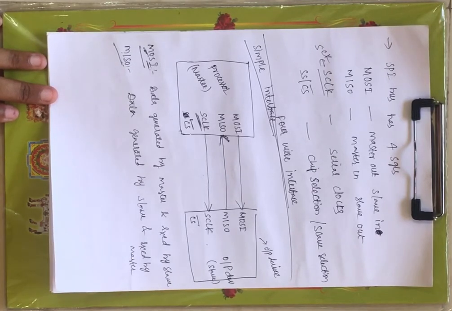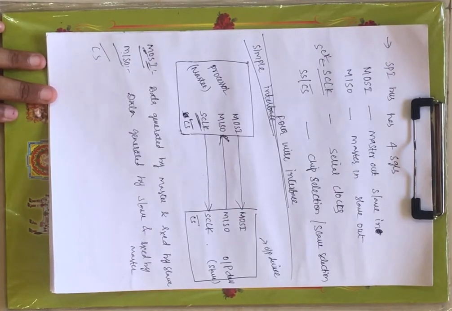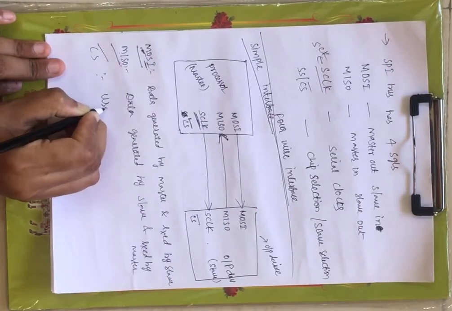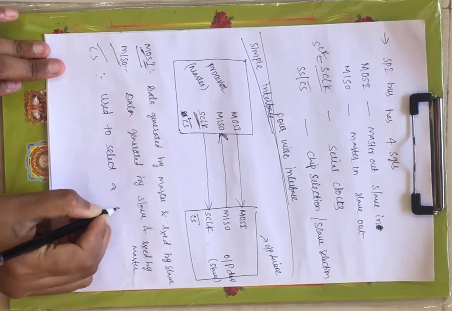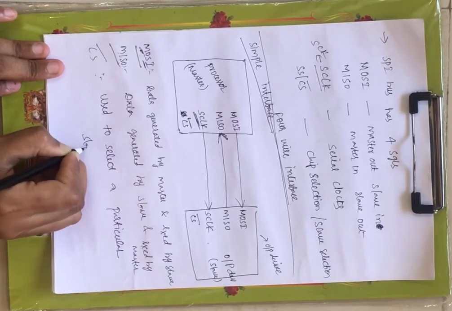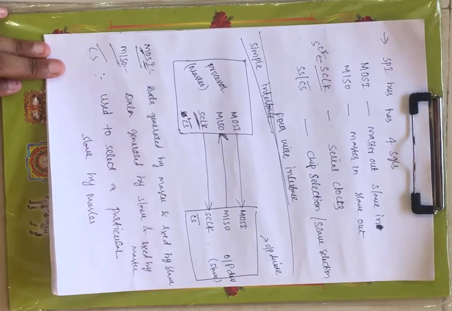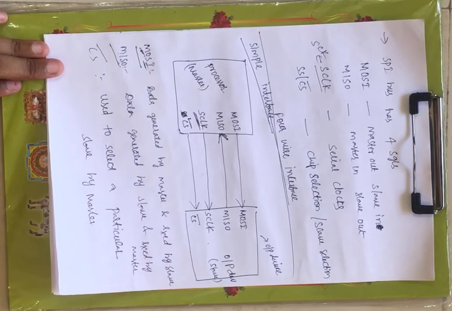Now coming to the chip selection pin, CS bar, right? It is used to select a particular slave by the master. If you see this structure, since we have only one slave, a direct connection is made from CS to CS, right?